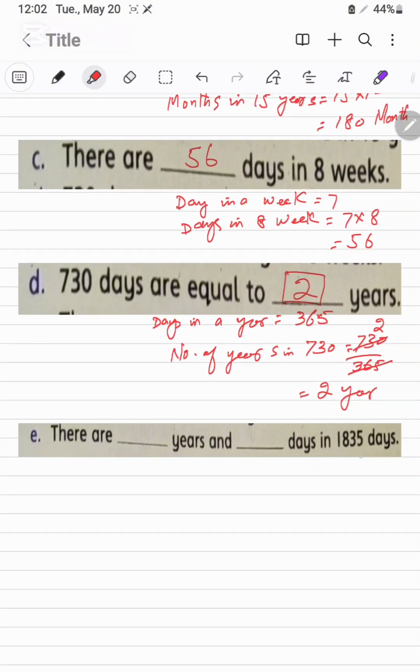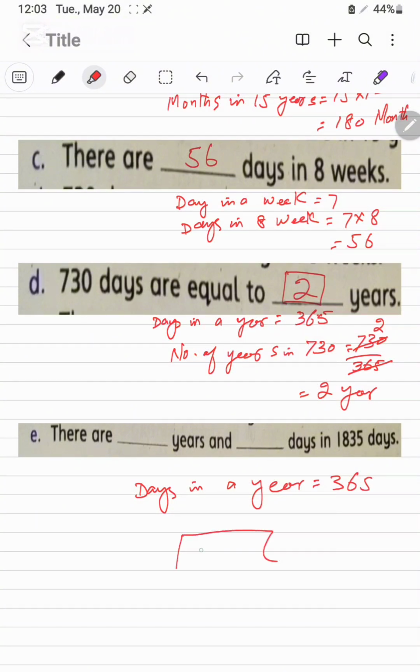Next, it's E part. There are years and days in 1835 days. Days in a year, these are the 365 days.